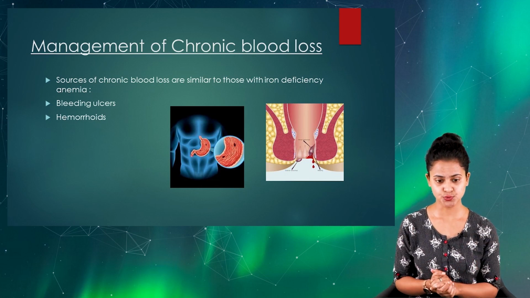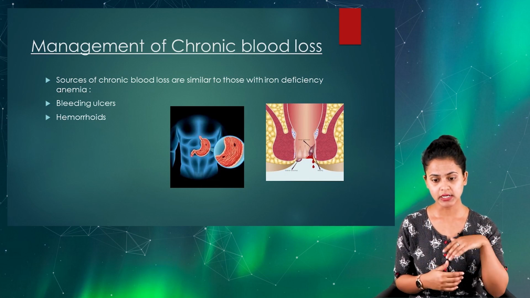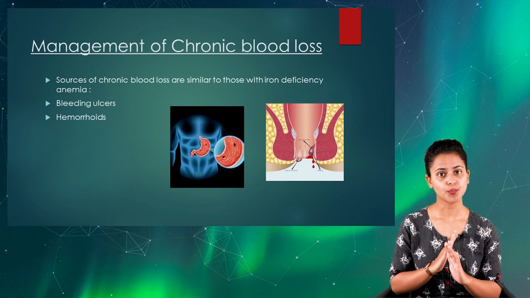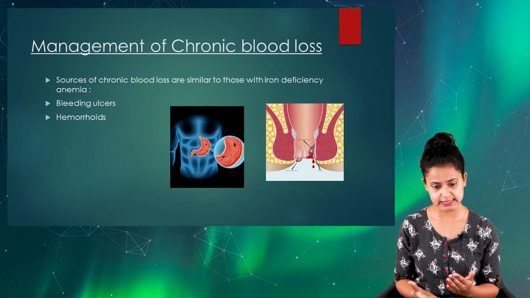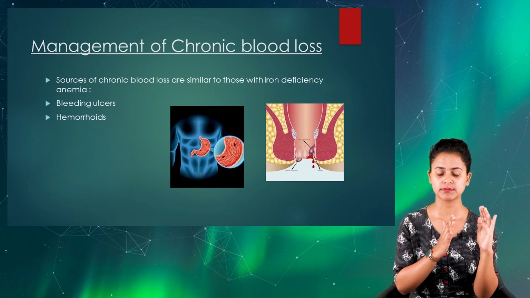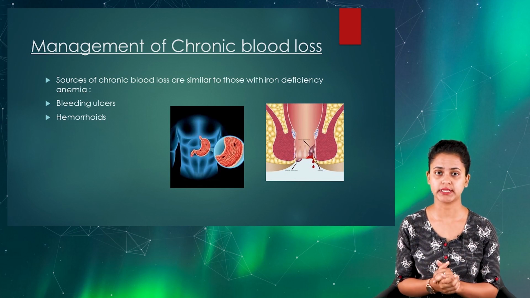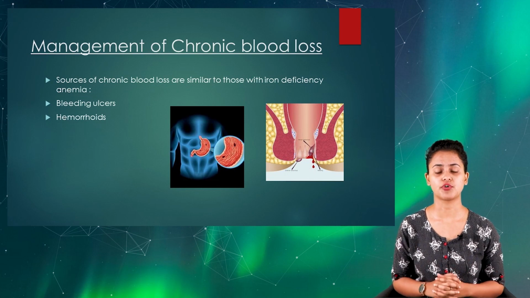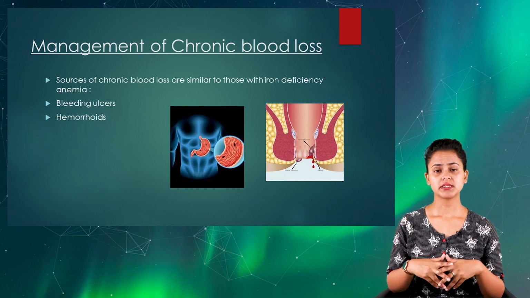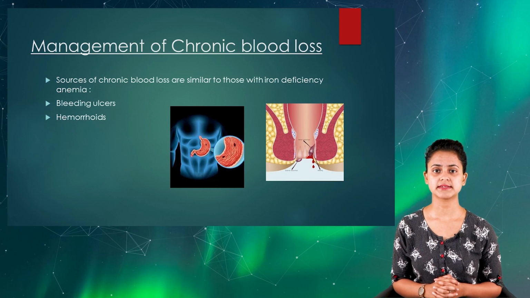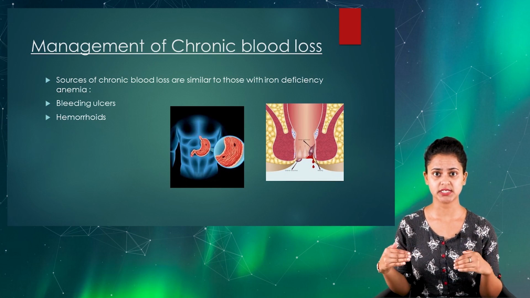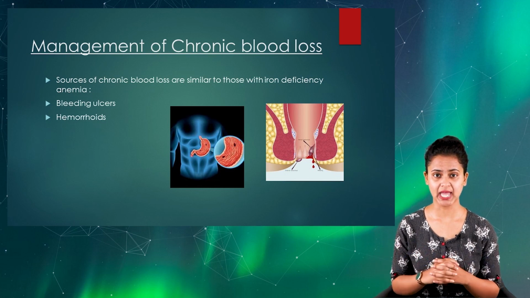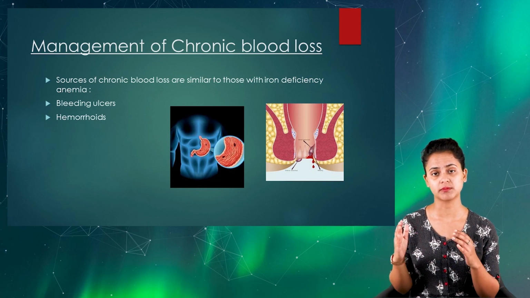Generally, the sources of chronic blood loss are similar to those of iron deficiency anemia, most preferably. Often, we're going to see clients who present with bleeding ulcers or hemorrhoids and may complain about chronic episodes of blood loss. Even the high risk group will be considered as teenage menstruating girls also. Post menstruation bleeding also can be a cause of chronic blood loss.